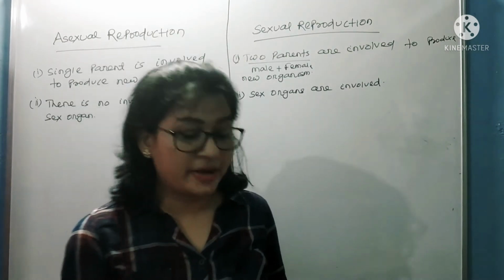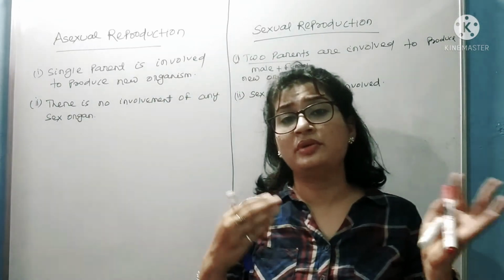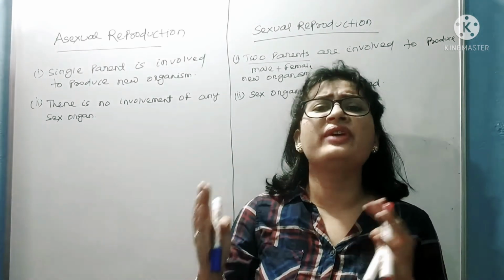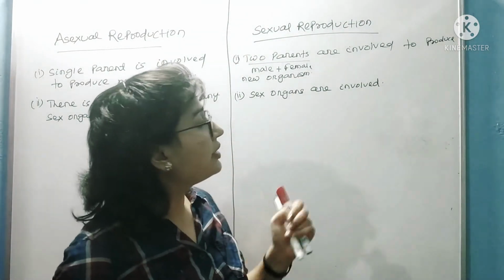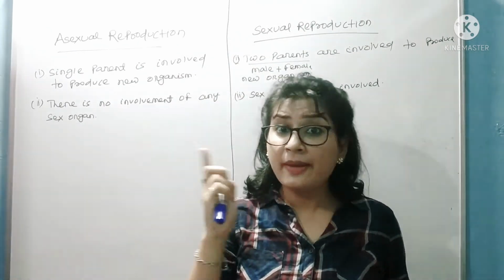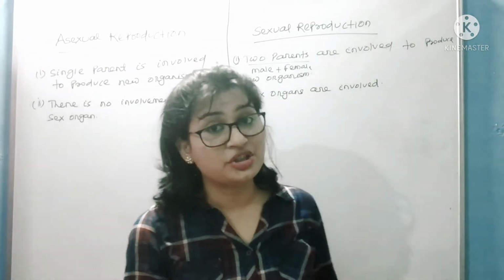Clear? So in the third point, in asexual reproduction what happened, the newly produced organisms are completely identical to their parents, so there is no variation. But in case of sexual reproduction what happened, the newly produced organisms are not identical to their parents. So here you can see genetic makeup, here you can see variation. Okay.